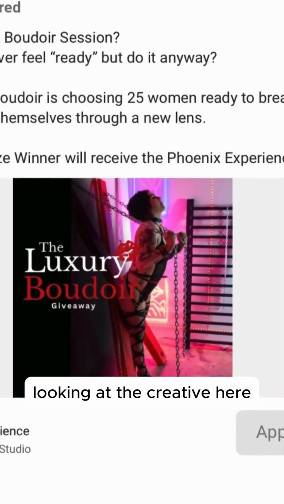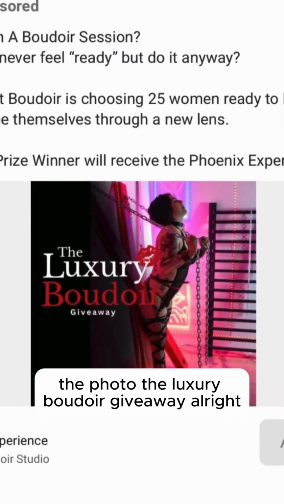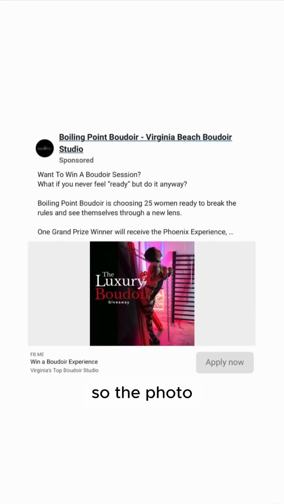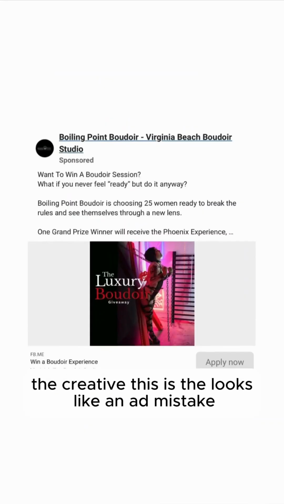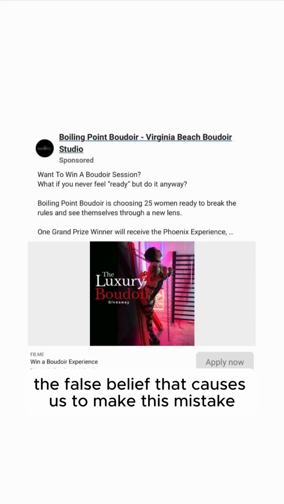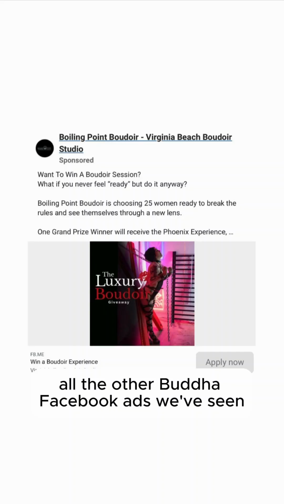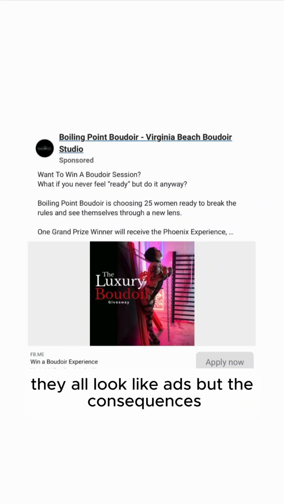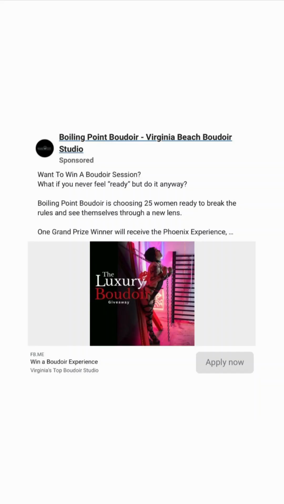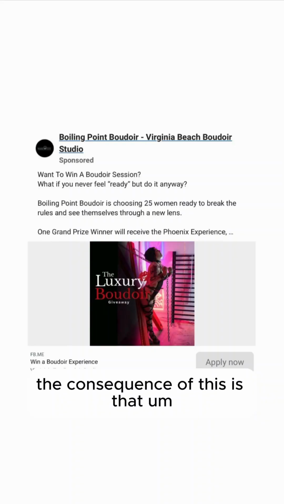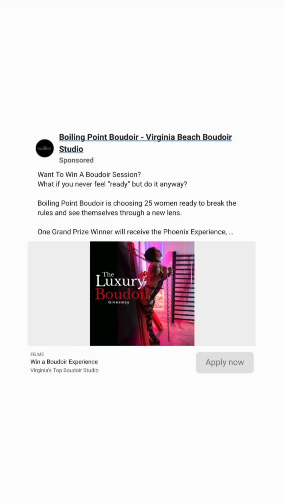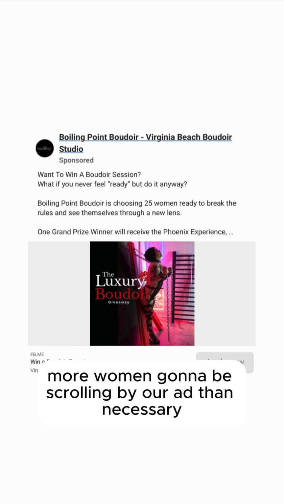Second, looking at the creative here, the photo, the luxury boudoir giveaway. This looks like an ad mistake. The false belief that caused us to make this mistake is that we believe our boudoir Facebook ad should look like an ad because that's what all the other boudoir Facebook ads we've seen look like. But the consequence of this is that way more women are going to be scrolling by our ad than necessary.